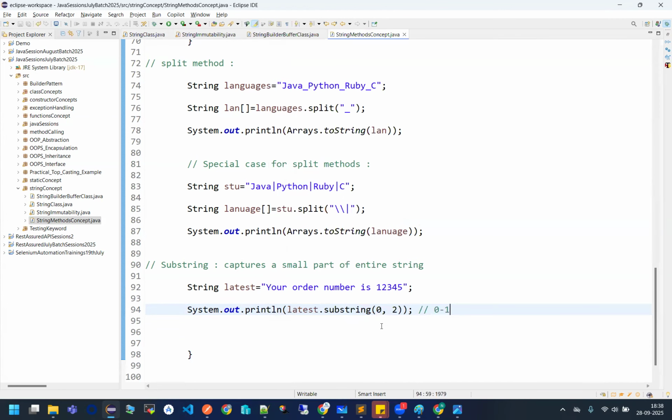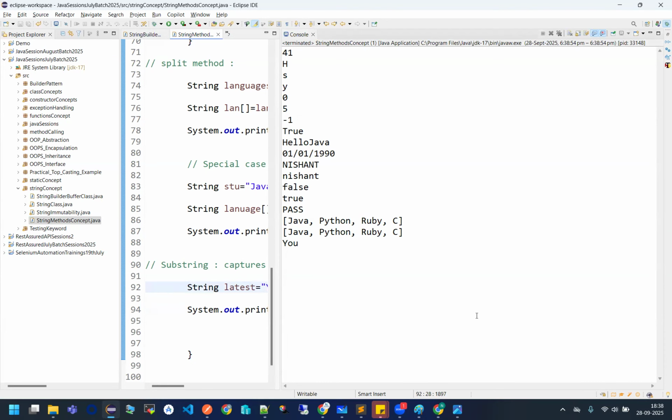Same thing. If I'm saying fetch values from 0 to the fourth index, where is the fourth index? Where I'm saying 0 to the third index. Which is the third index? YOUR. Till R the third index ends. But it will only be getting me what? YOU. See this. So in this way, these are the most common, mostly used methods in the string class.